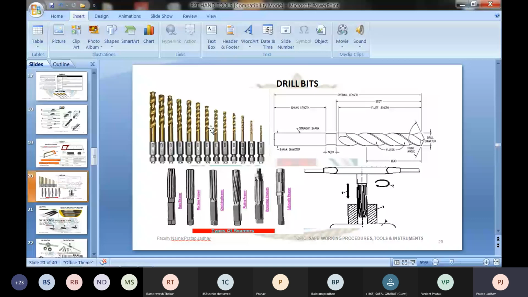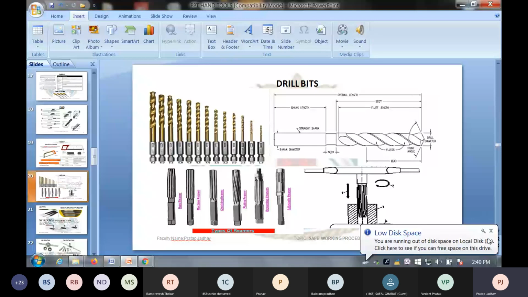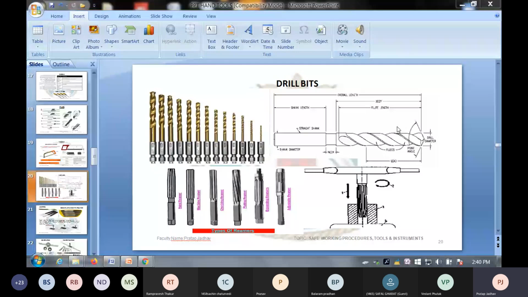To use the drill bit, you can see the drill bit tip. The drill bit has spiral cutting edges, and at the tip of the drill bit it is at an angle of 120 degrees. The end we call the lip. This is the tip which sits on the metal, and that's the reason whenever you use a drill bit, you have to always mark the center with a center punch so that the tip of the drill bit sits in the mark.